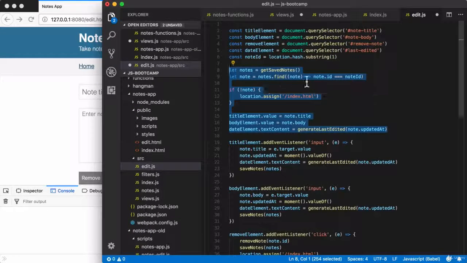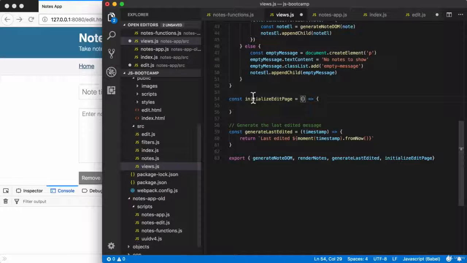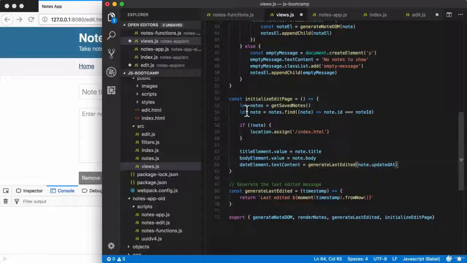Now, when it comes to the function itself, it's essentially going to take care of everything we have highlighted over here. What does this code really need access to? It needs access to 2 things. It needs access to the note ID, so it can actually find the correct one, and it needs access to the element variables we're creating above. So let's go ahead and take that into account as we take this code and move it over to that file. I'm going to cut out the highlighted code here, all the way up from notes down to us changing the date element. Then I'm going to paste that code directly inside of initializeEditPage.